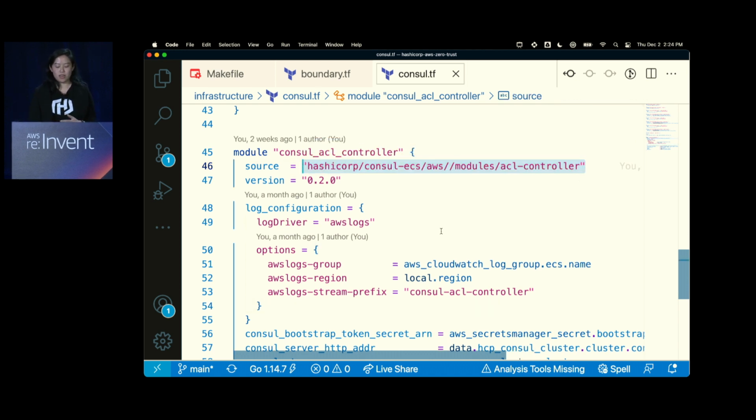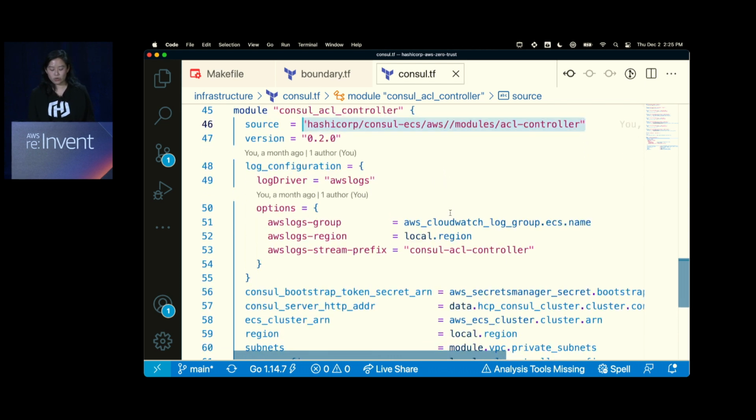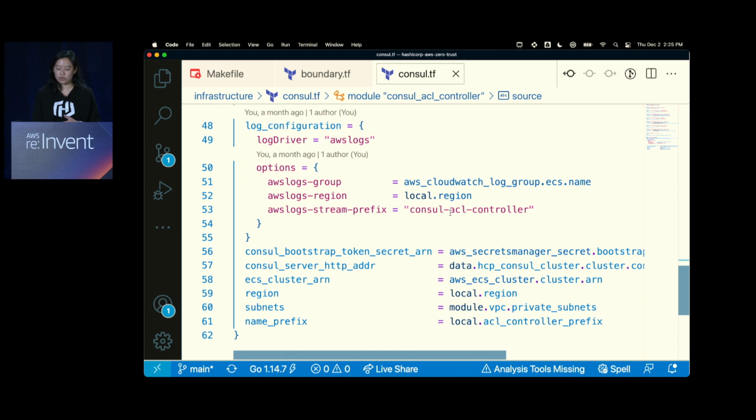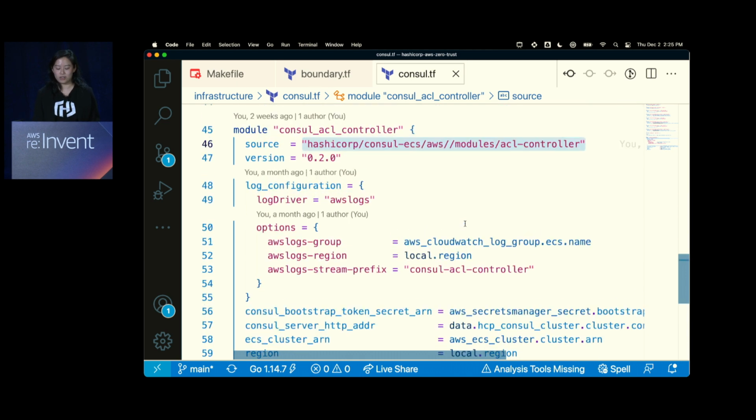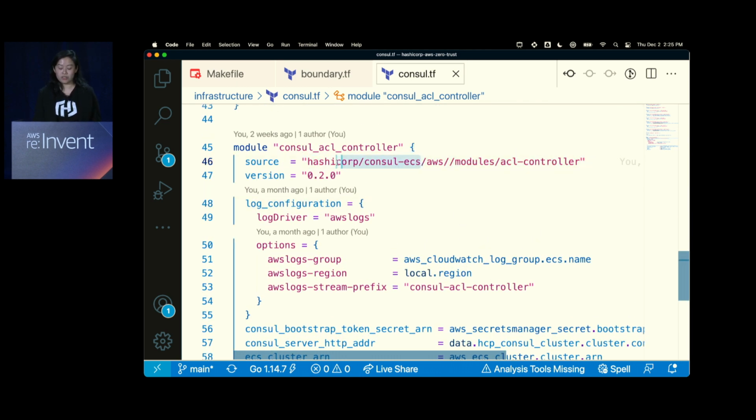And it is offering some additional layer of security. So you have to deploy something called the ACL controller. Consul has a concept called ACLs, which allows and controls access to parts of the Consul API for services, right? You want your services to only access certain parts of the Consul API after all. So you have to deploy this controller, which issues tokens and allows certain services to register or certain services not to register. So that's one part of the module that you'll need.